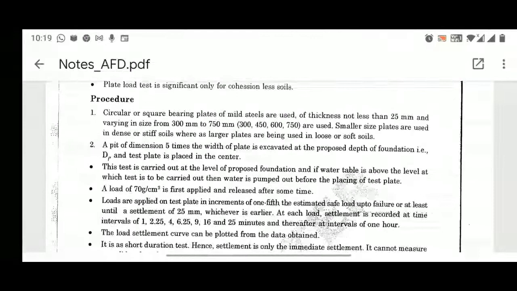Now loads are applied on the test plate in increments of one fifth the estimated safe load up to failure, right? So you have to find out the safe load, and for the safe load, only one fifth increments you have to provide on the plate, or at least until you get a settlement of 25 mm, whichever is earlier.